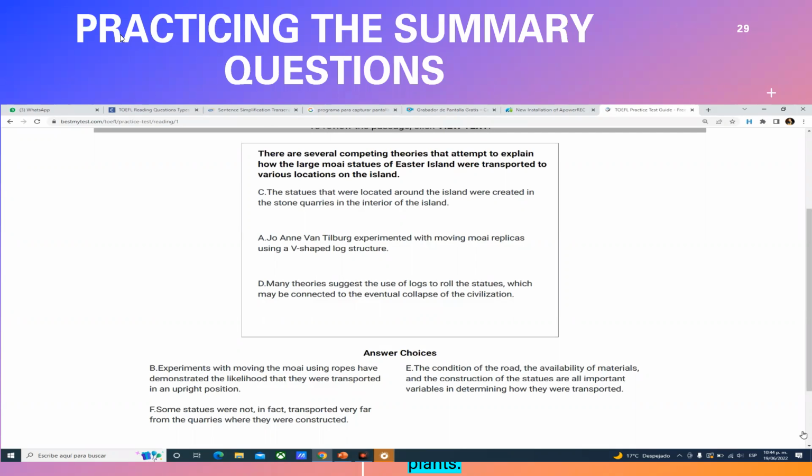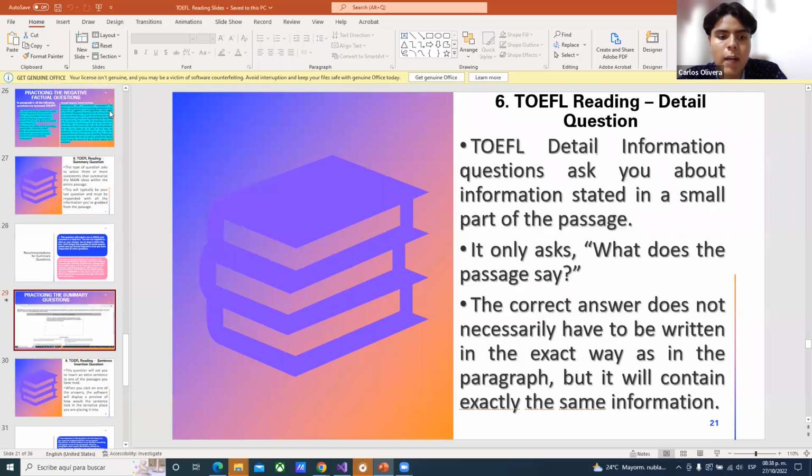I have a question. Please, yes. Do we have to always drag 3 answers? Yeah, you have to always drag 3 answers. Maybe in your exam you receive the experimental version and maybe you have to drag 4, but if any doubt